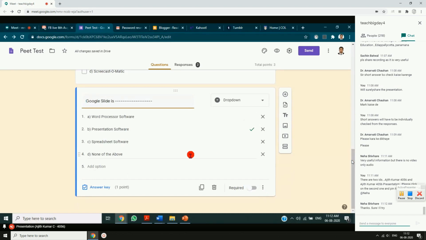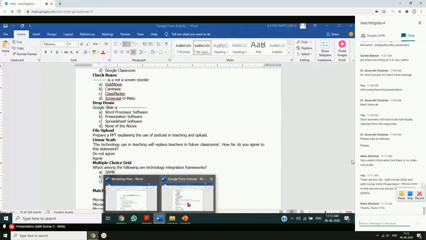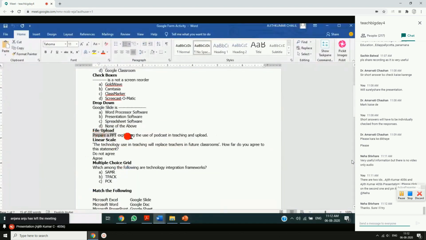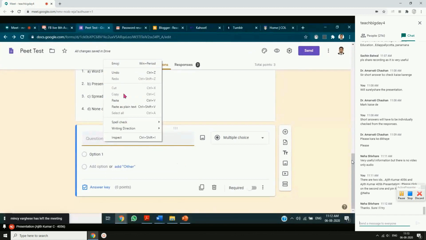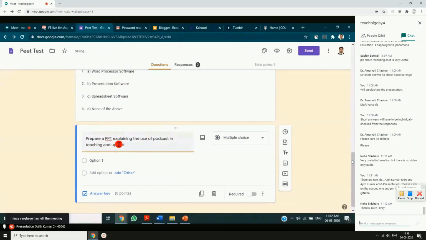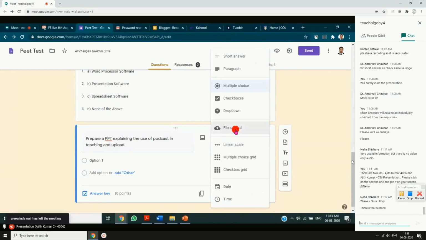Now, so I was in this question. Now I'll again click on the plus button. I'll click on this Google form, file upload. Prepare a PPT explaining the use of podcast in teaching. I'll just select this question from here, copy. I'll come back to my question paper and paste that. Prepare a PowerPoint presentation explaining the use of podcast in teaching and upload. So I'm asking my students to upload a PowerPoint presentation. So I'll select file upload from here.